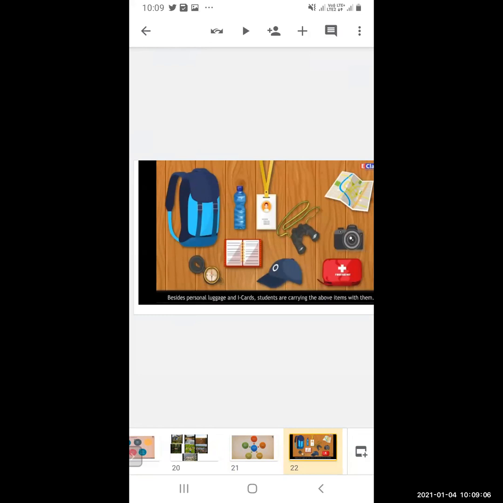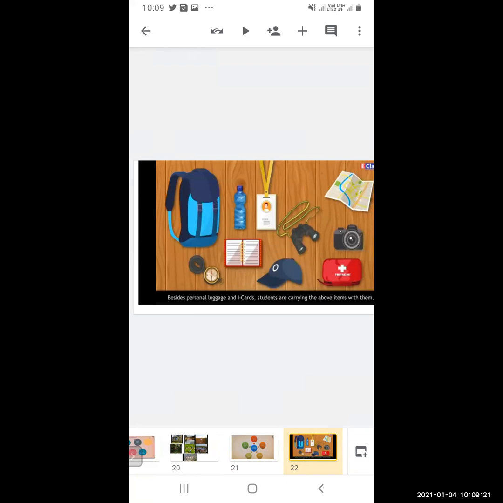There is a bag, water bottle, I-card should be there. Then a map should be there. So you have to travel and you have to know how you're going. With the map you can recognize where you are now when you're traveling.